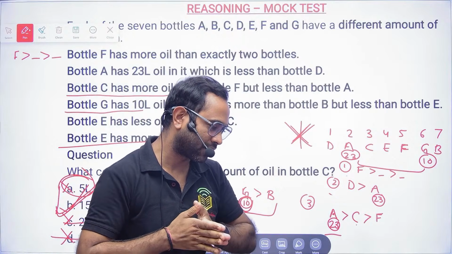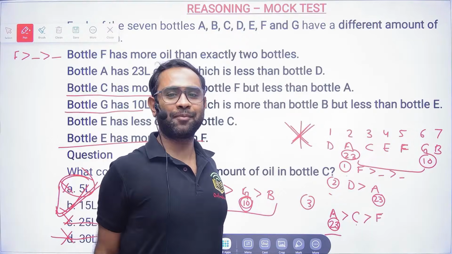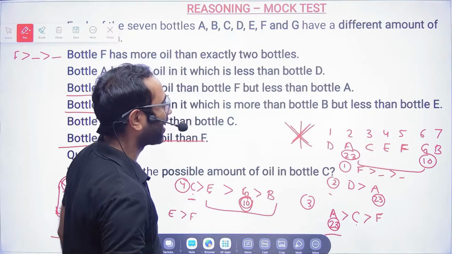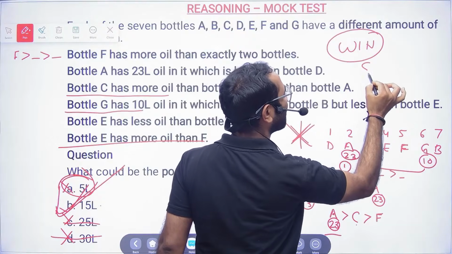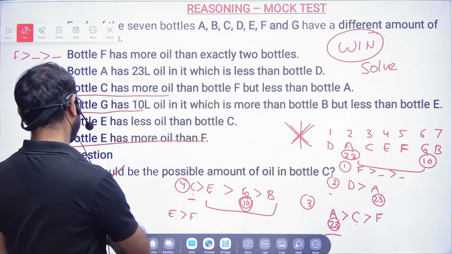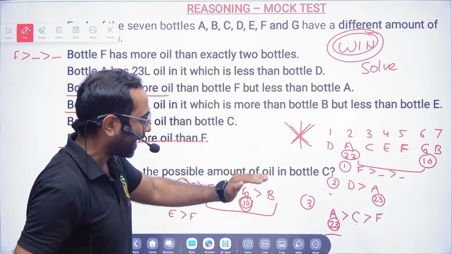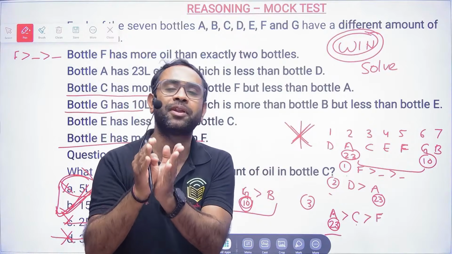Sir loses every time. He is always last among us. Arey bhai, because I need to tell you. See, if I have to win, I will solve the question from home and then directly come and tick the answer. But I have to explain in such a way that you will have a minimum number of doubts.